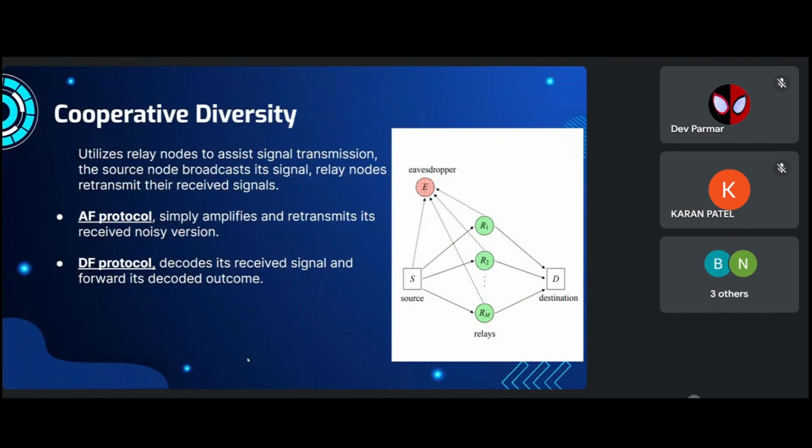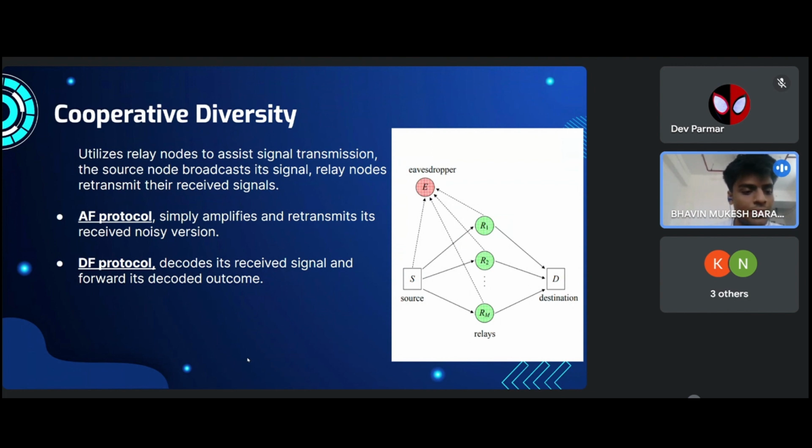So, cooperative diversity is a powerful technique used to enhance security and reliability by using the collaboration of multiple relays in the network. So, it involves the use of multiple relay nodes to assist in transmitting a signal from source to destination. So, let's see some relay protocols.